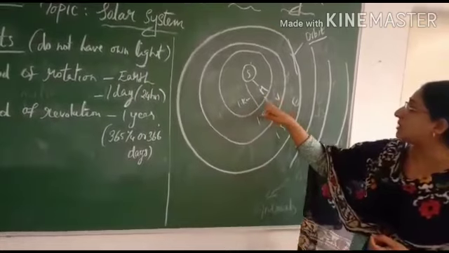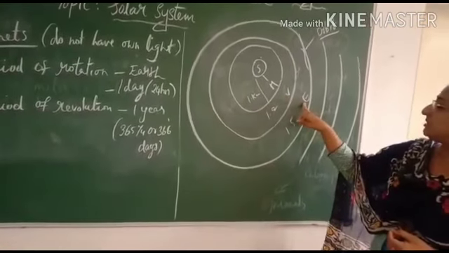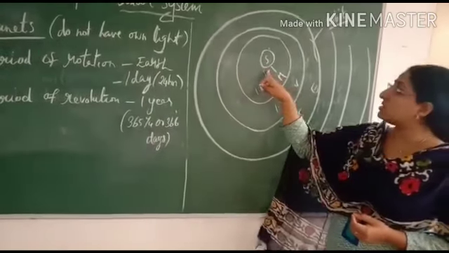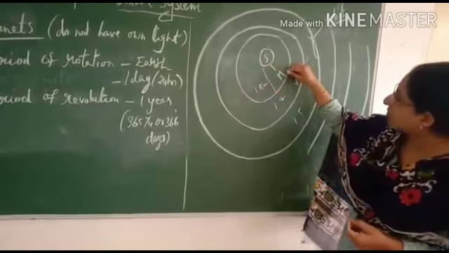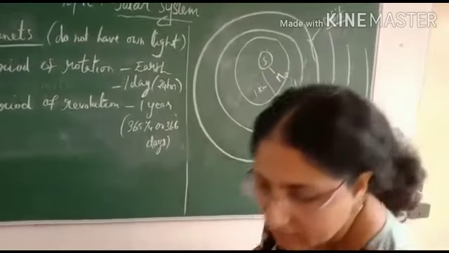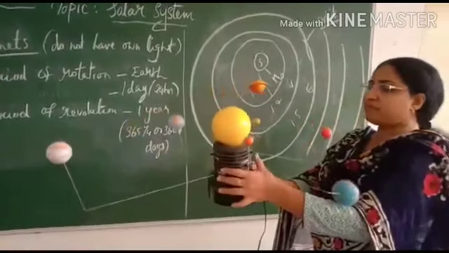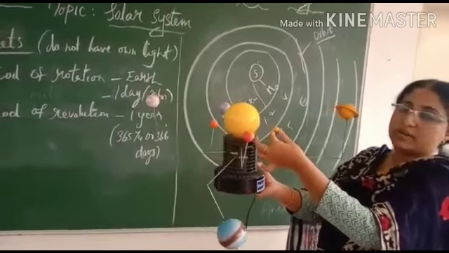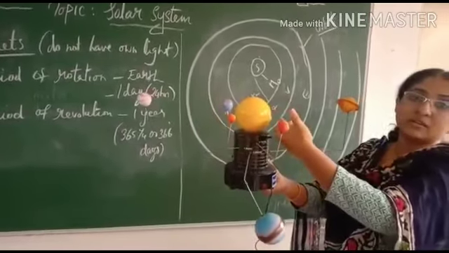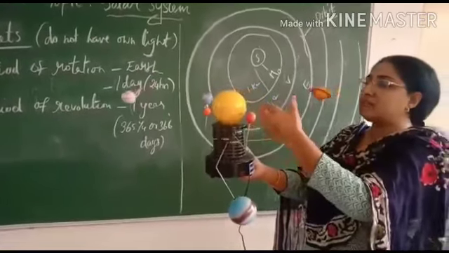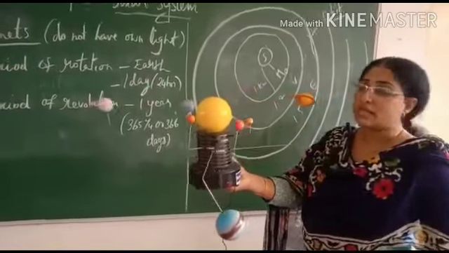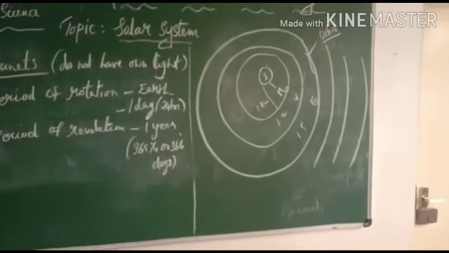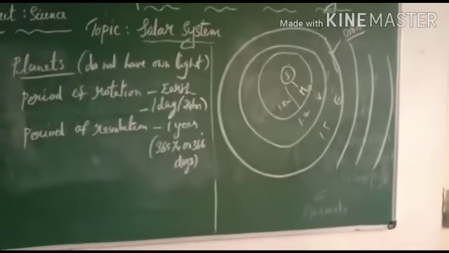First one is Mercury, second one is Venus, then third is Earth. Mercury is the closest one. You can see here it is very small. I can show you, this is Mercury. Mercury is very small and also very close to the sun. So sometimes we cannot see it, because of the sun's glare. After sunset, we can see it near the horizon.